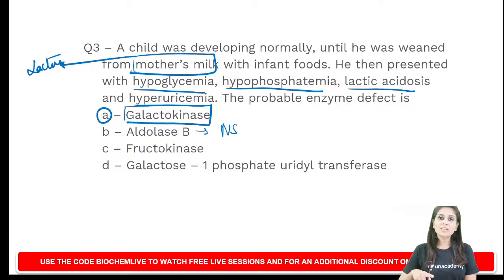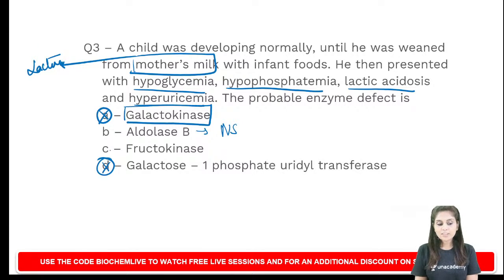That galactose would have entered into circulation even then. So based on just this history, I am excluding choice A and choice D, because both are galactose metabolism disorders.